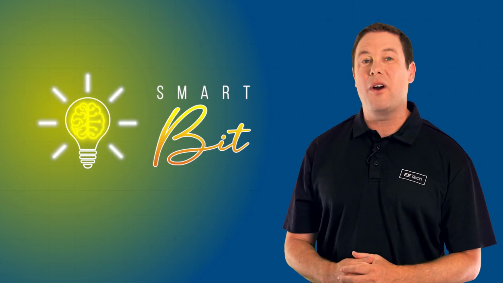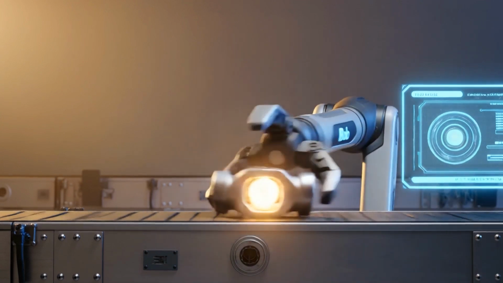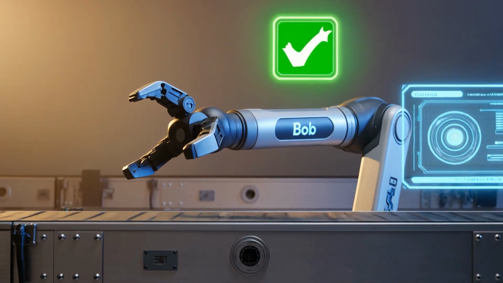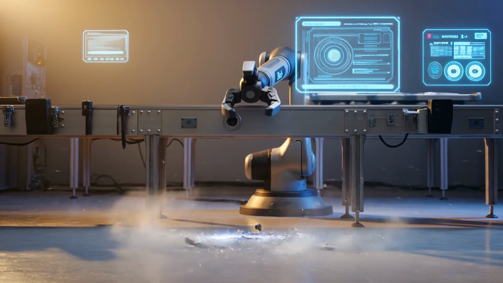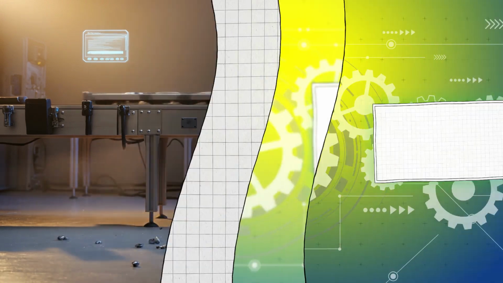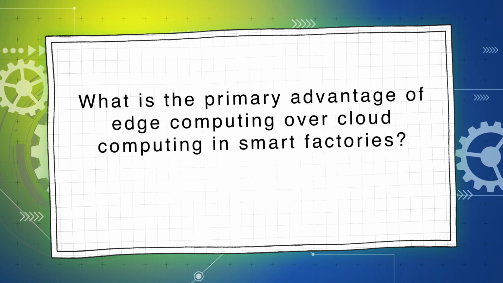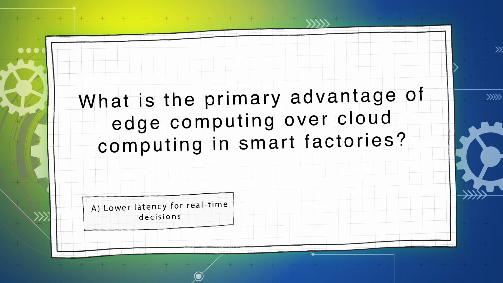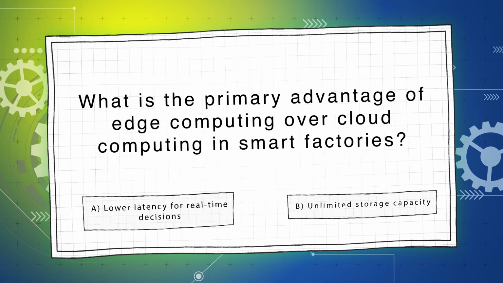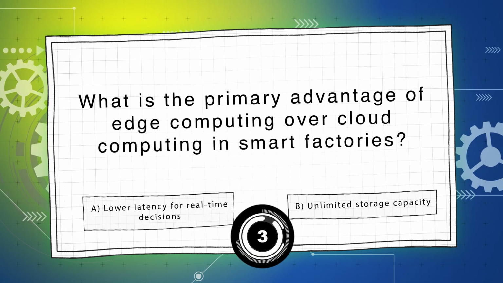Okay, let's move on to our final question worth 50%. Bob the robot arm pauses mid-grab to ping the cloud for permission. By the time it answers, the part's already smashed on the floor. What is the primary advantage of edge computing over cloud computing in smart factories? Is it A, lower latency for real-time decisions, or B, unlimited storage capacity?